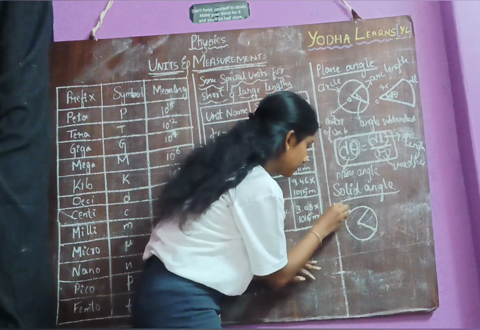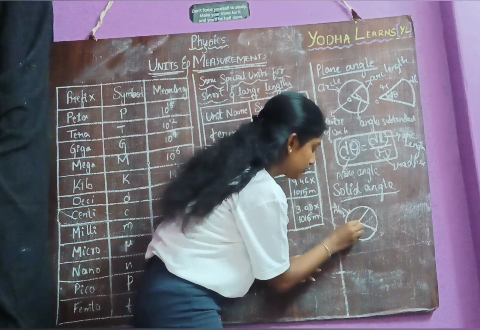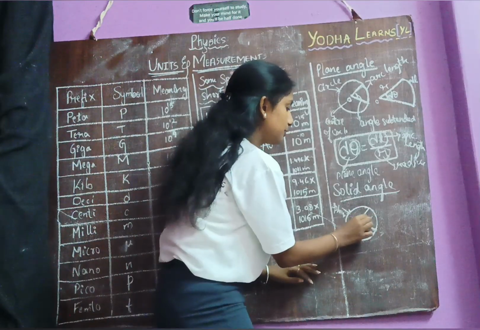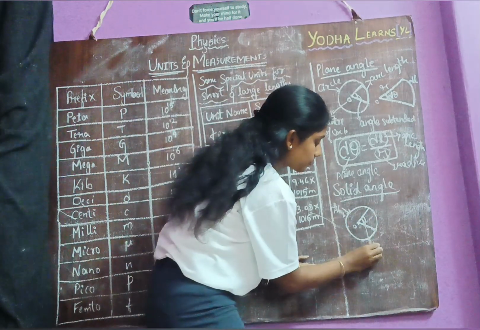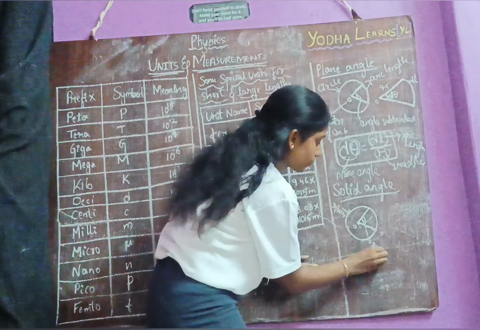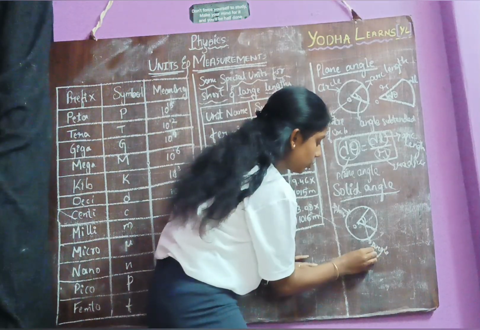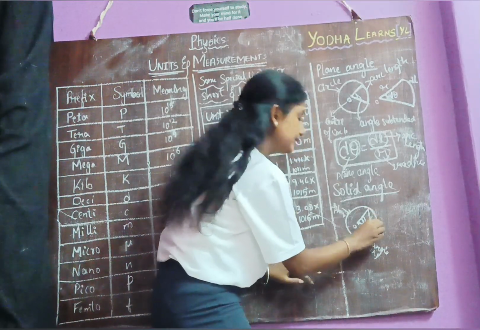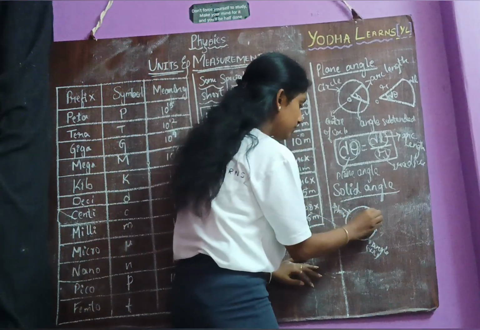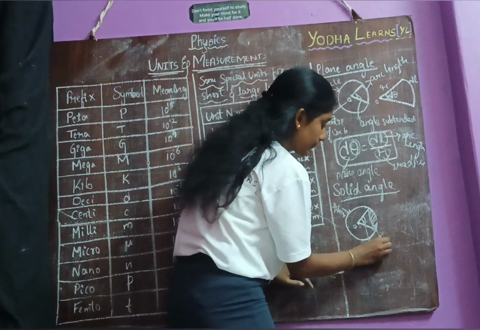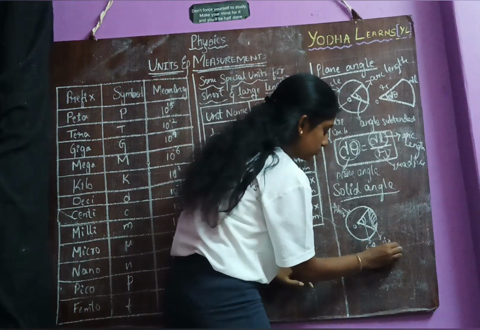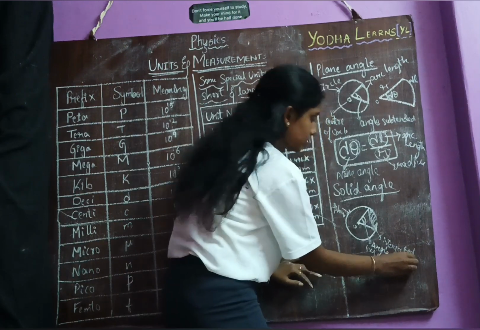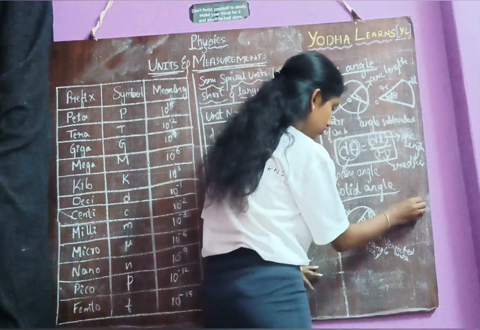So this is sphere, and this is the center of the sphere, and this is the subtended angle of sphere. Let me take this as d omega, and this is the intersected area of the sphere.